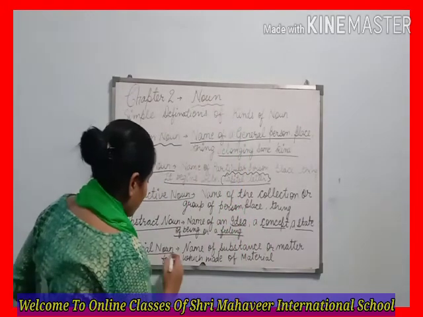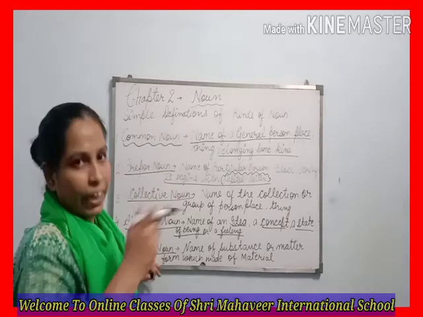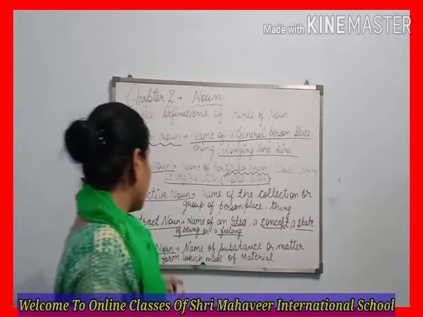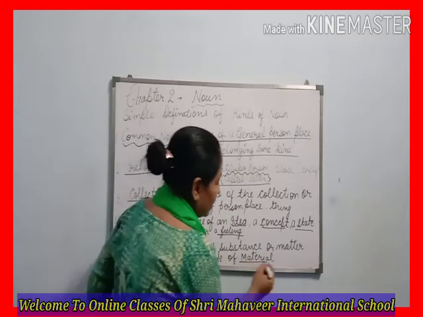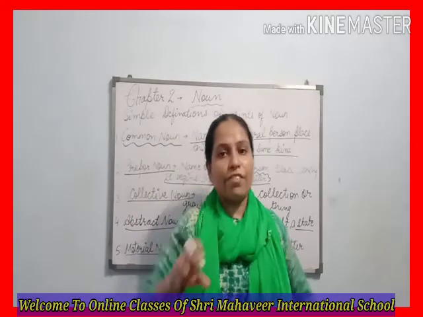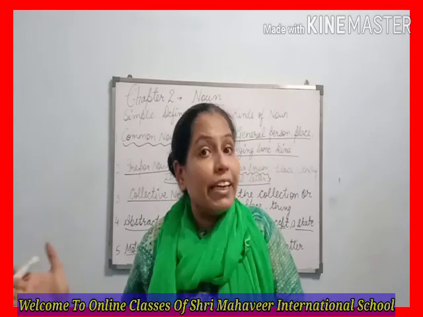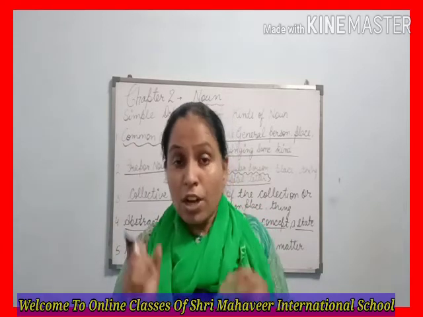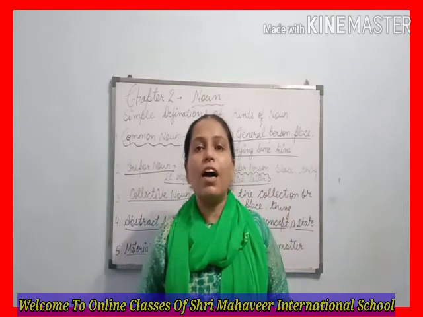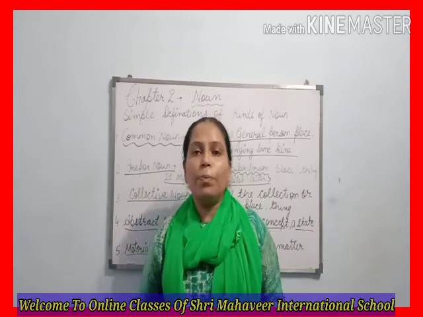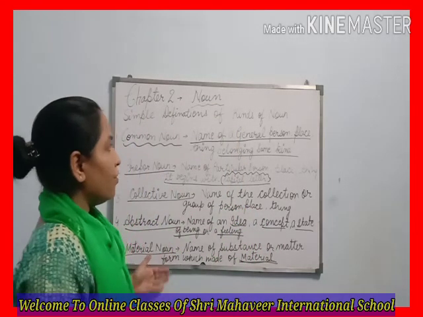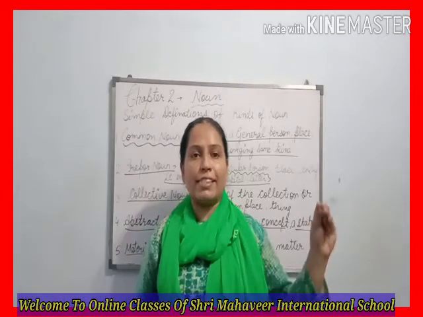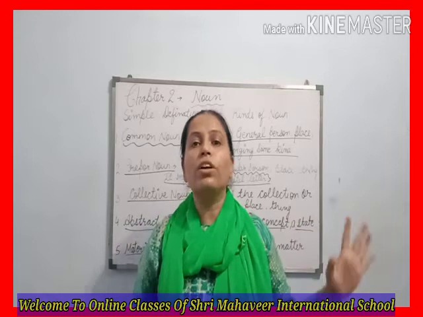Last, material noun. Material noun is also a thing, but it is the name of a substance or matter from which something is made. It means when a thing is made of some material, that material is called a material noun. Like a ring is made up of gold and silver, so gold and silver are material nouns. So students, I hope you understand these various kinds of noun. Now you just open the book. You have one exercise regarding this topic. You have to complete it.